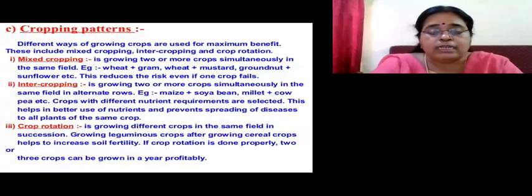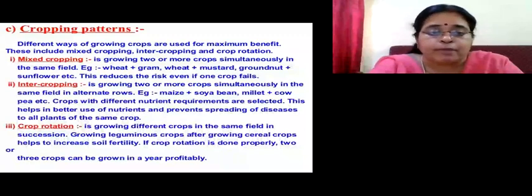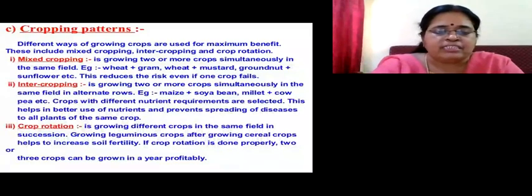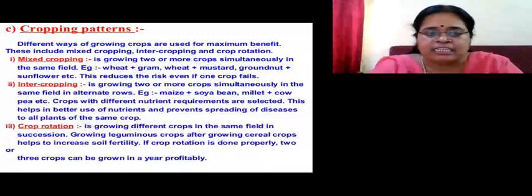Now we go to the next most important part of crop production management, that is cropping pattern. What do you mean by cropping pattern? There are different ways for growing a crop. What is the ultimate aim of the farmer? To get maximum benefit. So what are the different patterns that he is taking up?